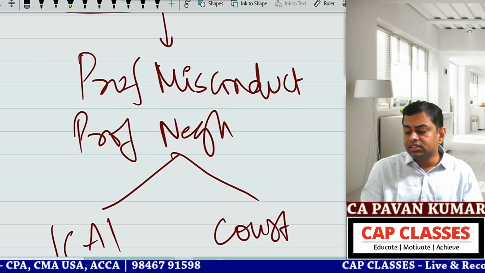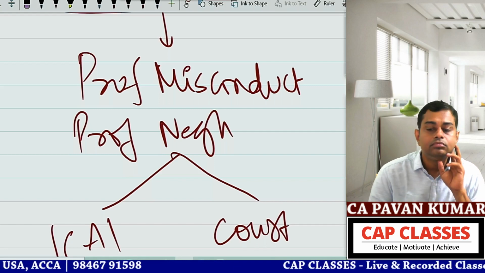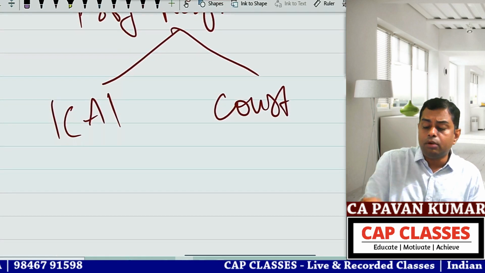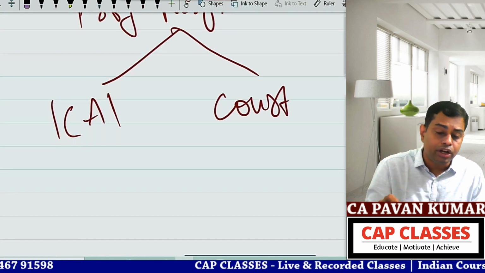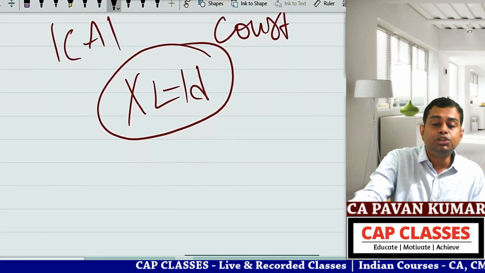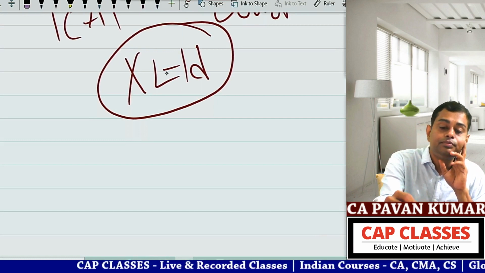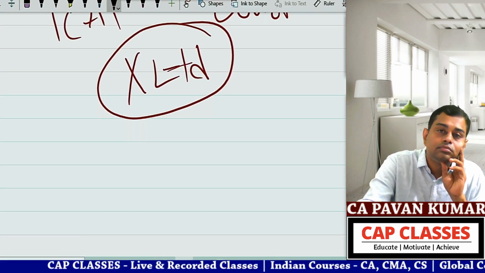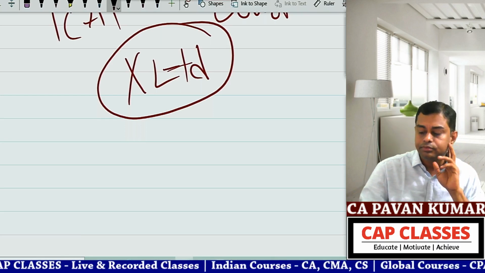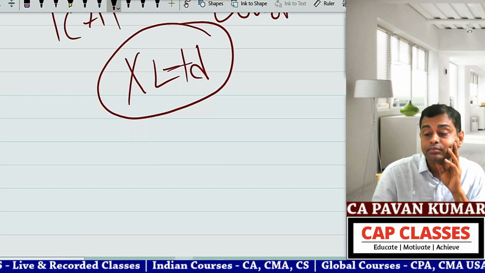Now the question is, Chitra, tell me, how can I understand the risk of this audit assignment? So Chitra is appointed or proposed to be appointed by X Limited as a statutory auditor. How will you assess the risk of conducting the audit of X Limited? Any idea, guys? Anyone? Can you just contribute some points? How can I assess the risk?